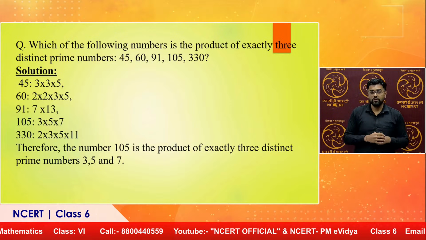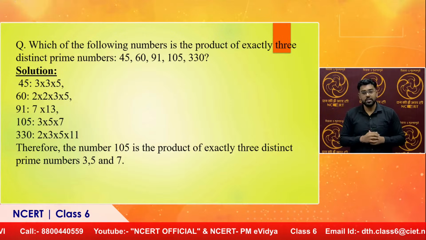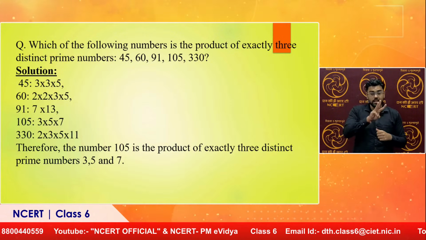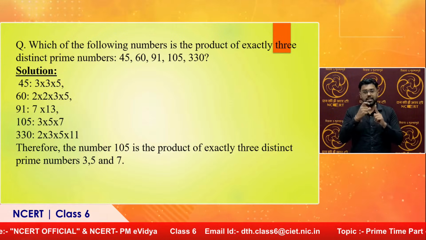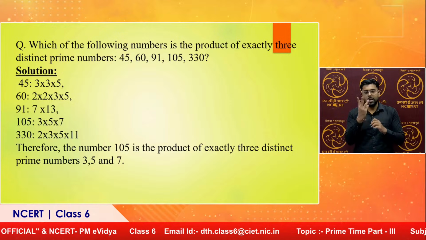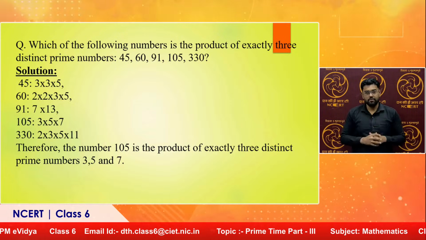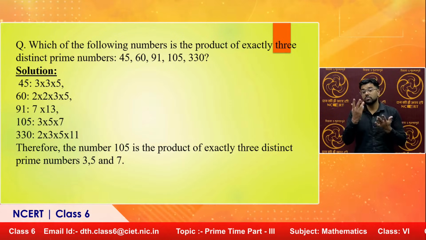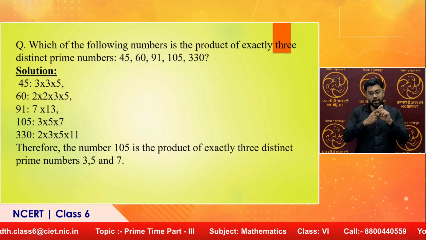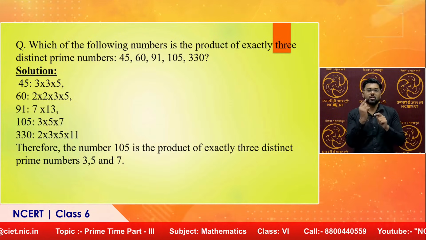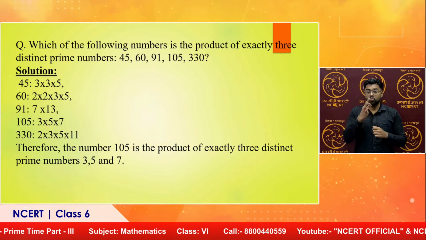3 5s are 15, 15 7s are 105. I think this is the answer. Yes, you are right. 3, 5 and 7 are all different, so they are distinct prime numbers. What about 330? 2 into 3 into 5 into 11. We have 4 distinct prime numbers, but we need 3. Therefore, the number 105 is the product of exactly 3 distinct prime numbers, 3, 5 and 7. I hope it is clear, children.